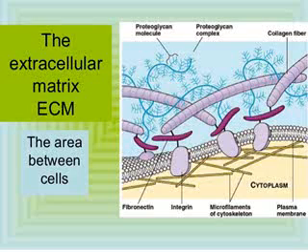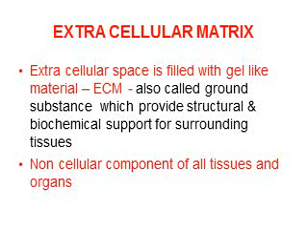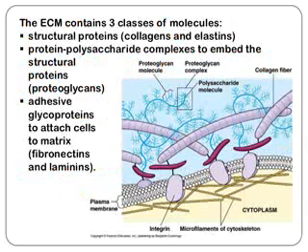The extracellular matrix is the area between the cells, and it is the non-cellular part of all tissues and organs. The extracellular space is filled with gel-like material, the extracellular matrix, also called ground substance, which provides structural and biochemical support for the surrounding tissues and organs. They are the non-cellular components of all tissues and organs.